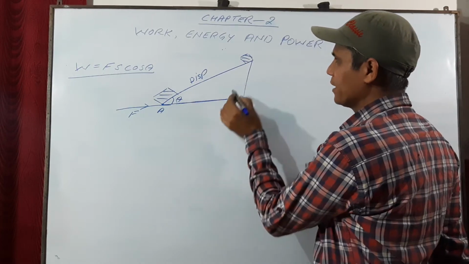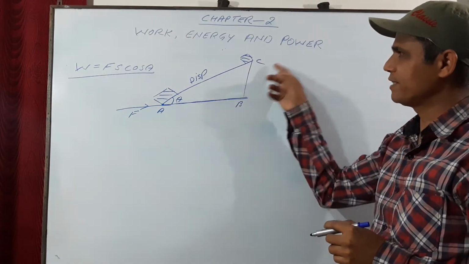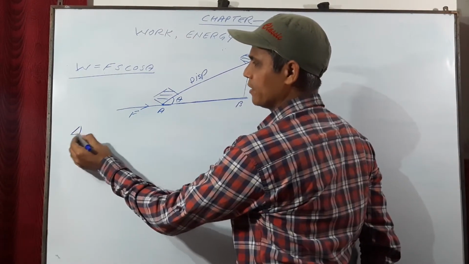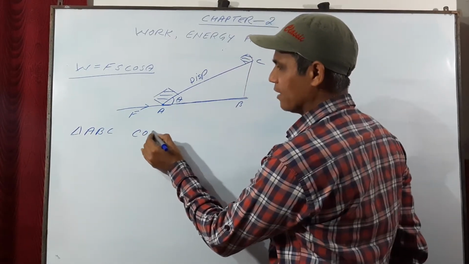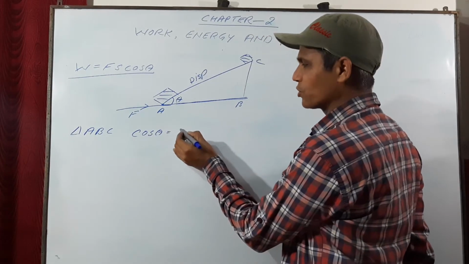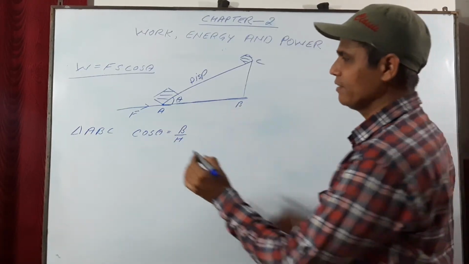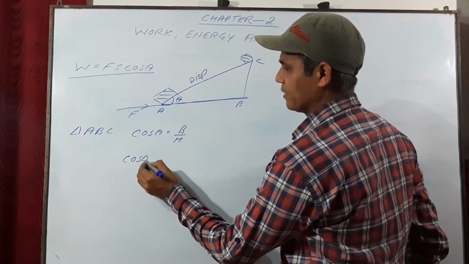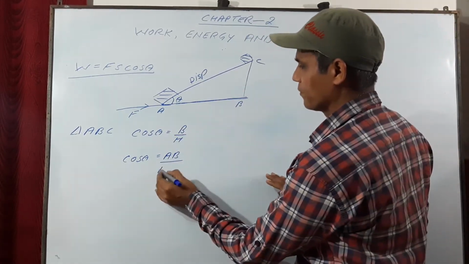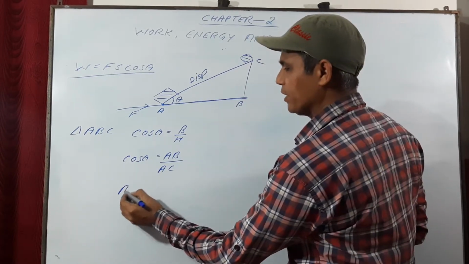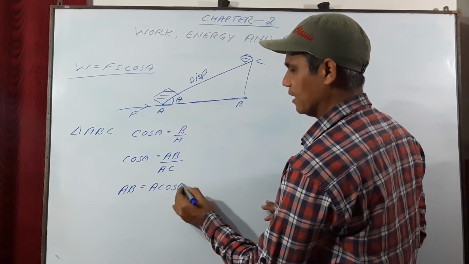Suppose this is A, this is B, this is C. Now if I take this triangle ABC, then in triangle ABC, cos theta is equal to, as you know, base upon hypotenuse. Here base is AB, so cos theta is AB upon hypotenuse AC, which means AB is equal to AC cos theta.